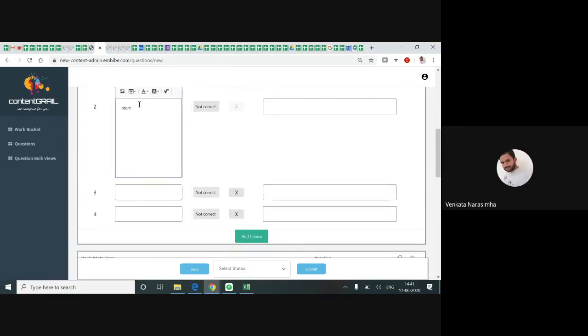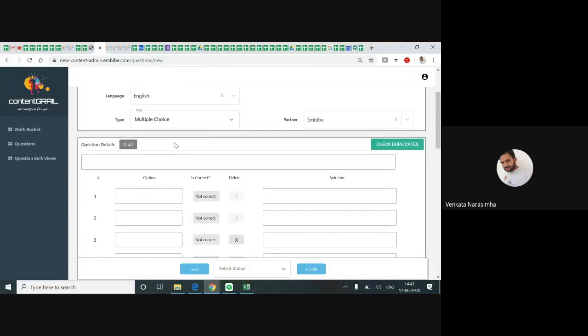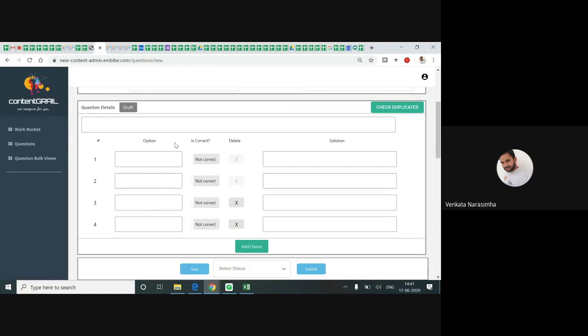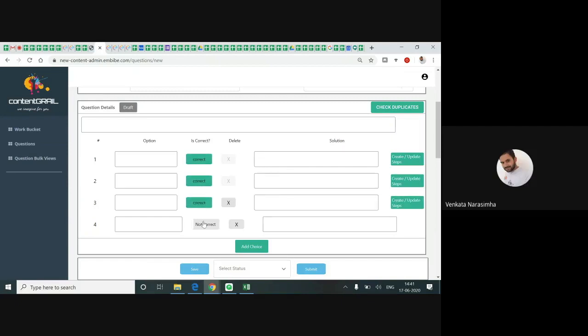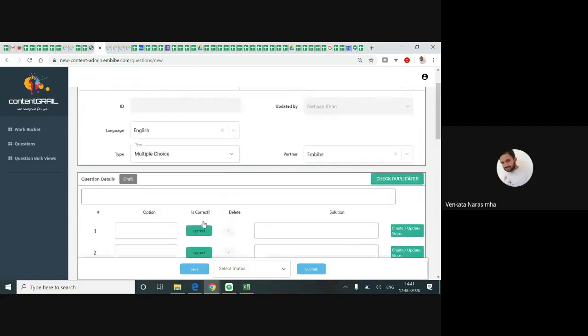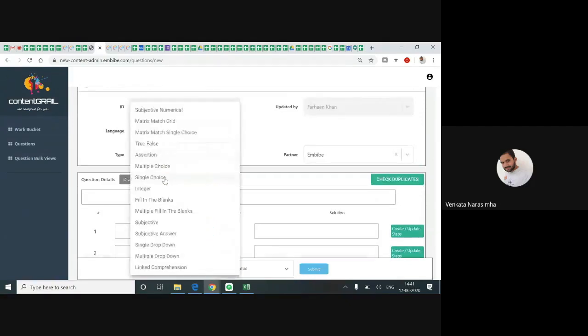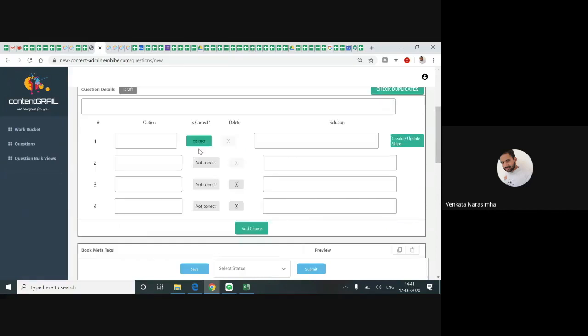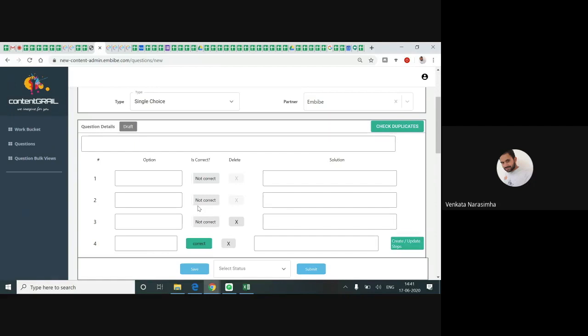Now, multiple choice means out of four options, one or more options can be correct. You can select many. If I choose single choice, any one option is correct. Out of four options, only one option is correct. You notice this difference?